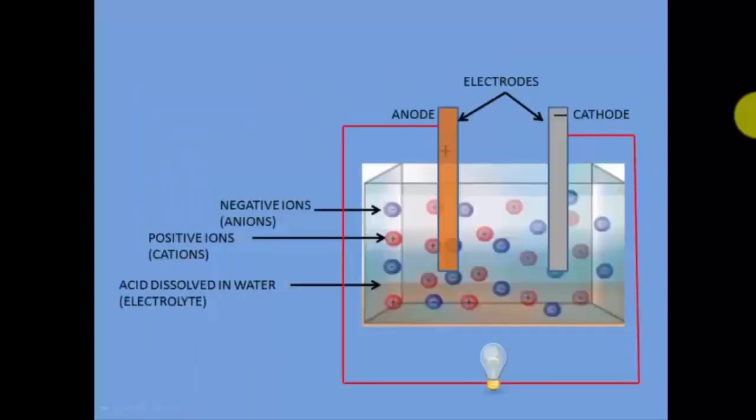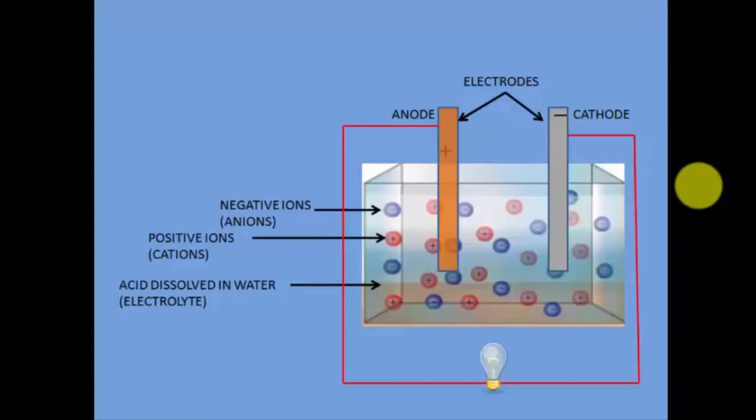So how is electroplating done? We're going to discuss now. What I have shown here is a tumbler, and in that I have added water, and in the water there is some kind of acid that is dissolved. When acid is added in the water, this solution is called an electrolyte.